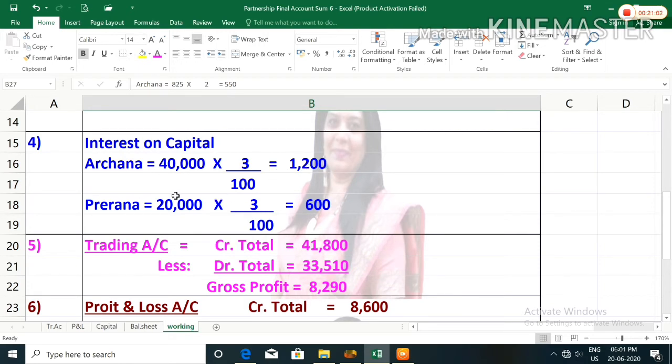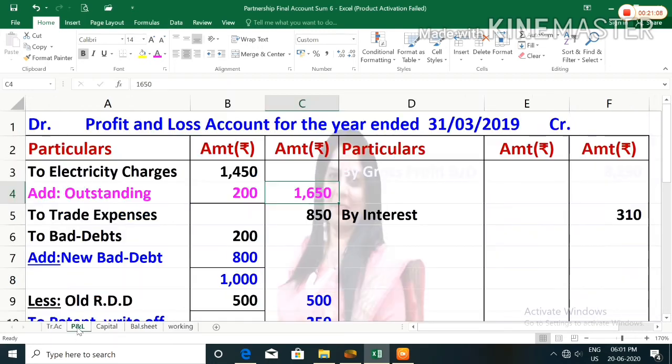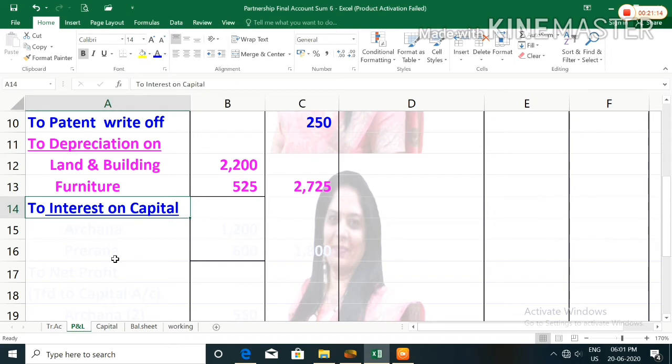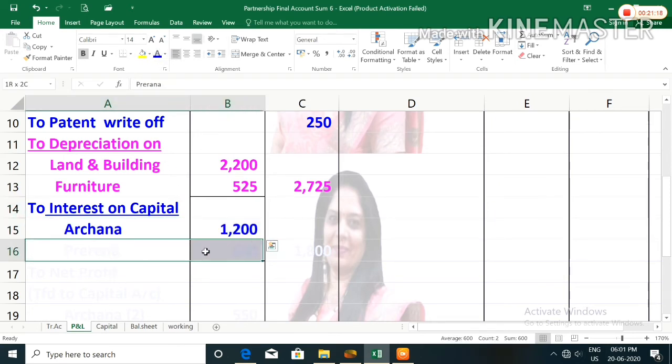For Prerna 20,000 multiplied by 3 upon 100 equals 600. The first effect will be given in the profit and loss account debit side. Here you will write first to interest on capital, then you will write Archana 1,200, Prerna 600.